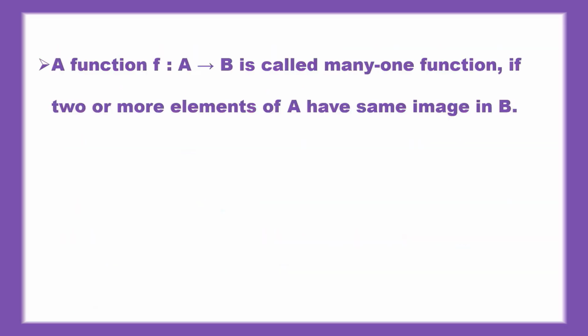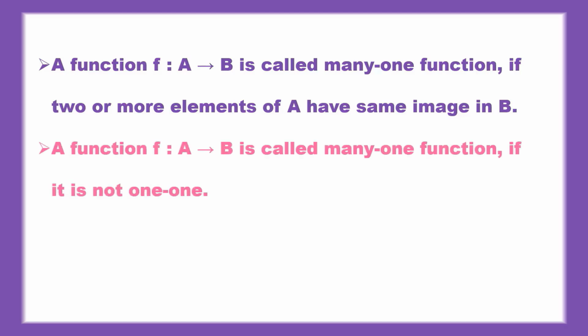A function f from A to B is called a many-one function if two or more elements of A have the same image in B.